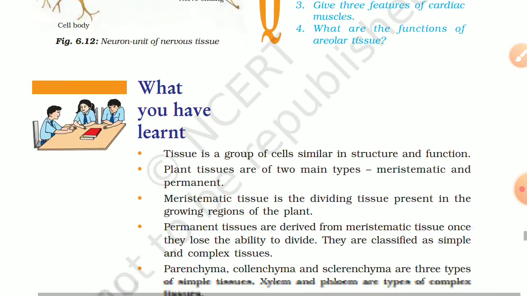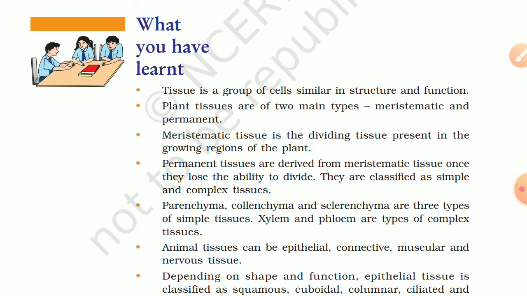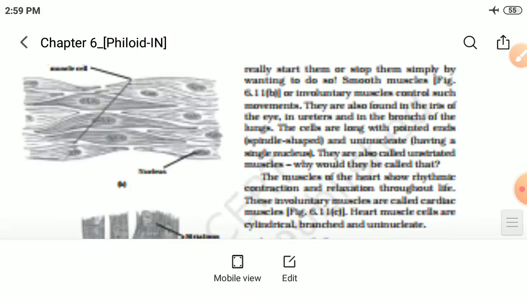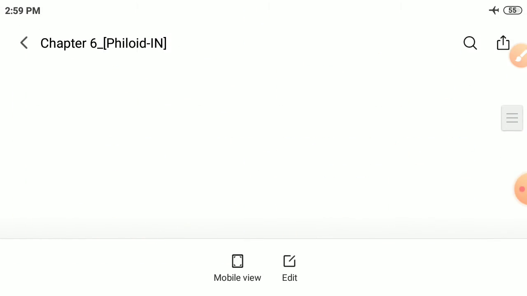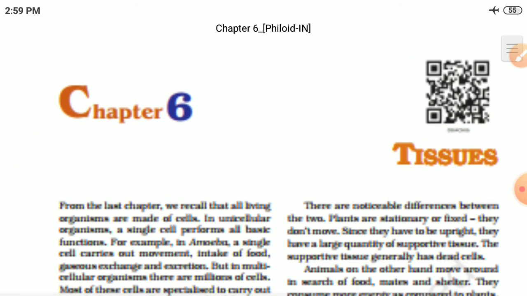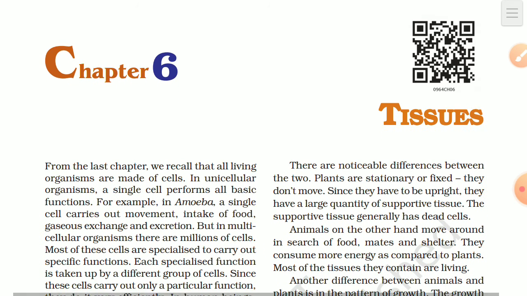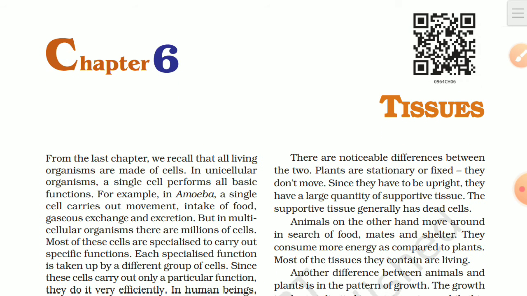Okay, so by this your chapter number 6, Tissues, is finished. So I request you all to please go through this chapter, read this chapter carefully in your book, and then if you have any doubt, ask me during the live lecture session. Okay, this is a very easy chapter. You just have to remember different plant tissues and different animal tissues, their function and their location. So please read this chapter carefully, and if you have doubt, then please ask me in the live lecture.